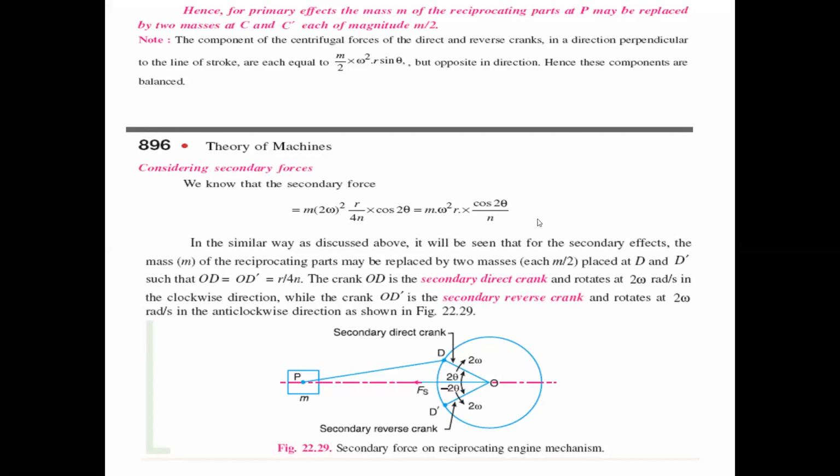One small statement regarding this: hence, the primary effect of the mass m of the reciprocating parts at P may be replaced by two masses at C and C dash, each of magnitude m by 2. Similarly, if you write the vertical components, that is, perpendicular to the line of stroke, the value is also similar, m by 2 omega square r sin theta.